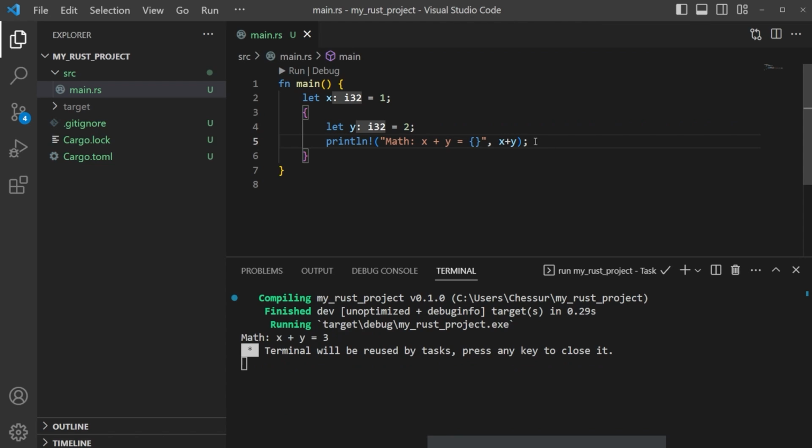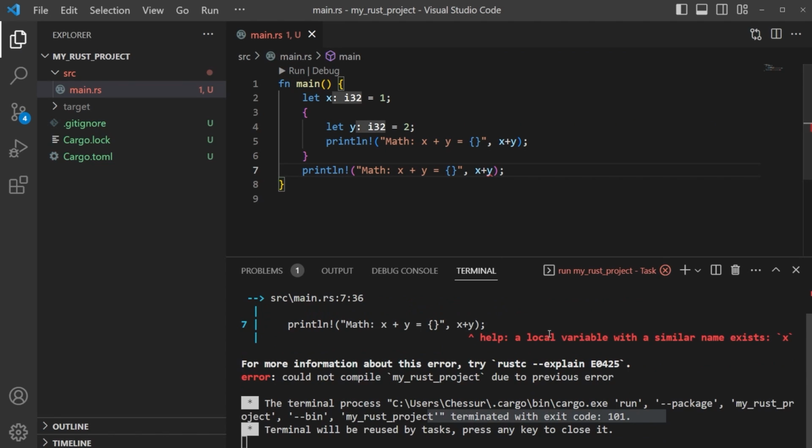Now, what happens if we take this print line statement and we just come outside of this block of code, we paste this and we run this? What happens here? Well, I saved it and now I have an error. What's going on? Well, we have a local variable. What's happening is this y is living inside of this block of code. Because this y is inside of this block of code, it's only going to run within this block of code. This is not a global variable, it's local.